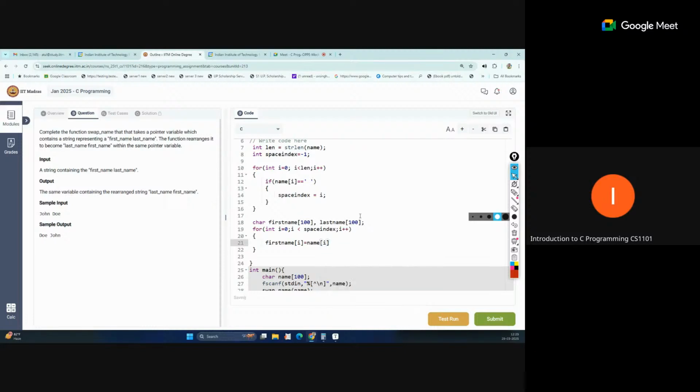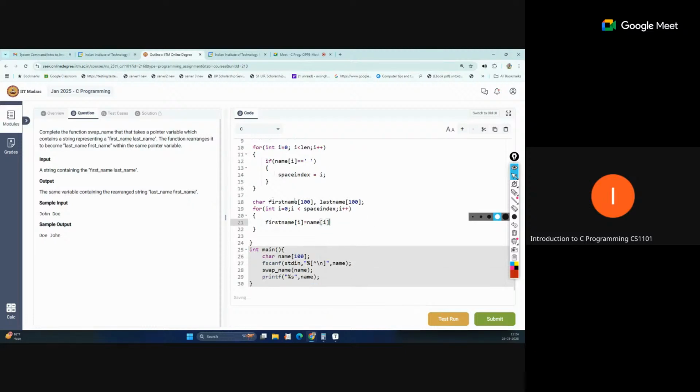So suppose we are running this for John, JOHN will be stored as four characters in the first name. But we have to assign a terminator symbol after the last character of the name.